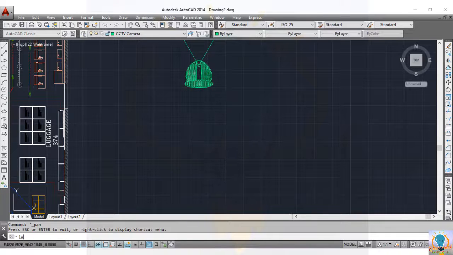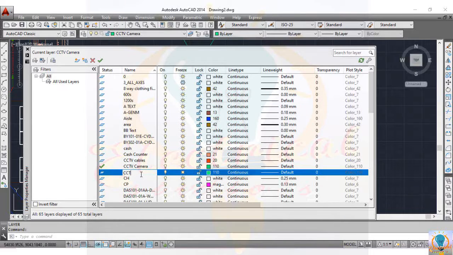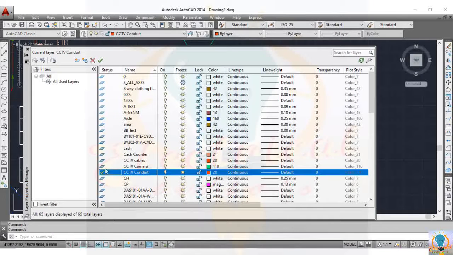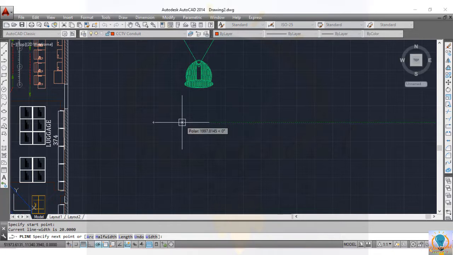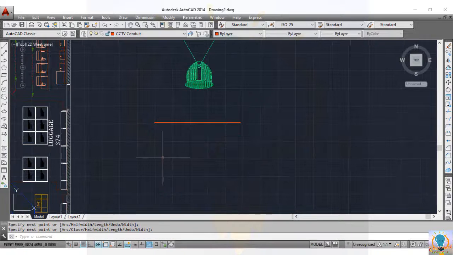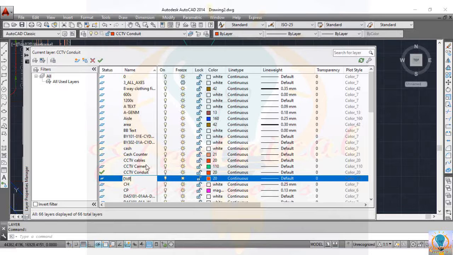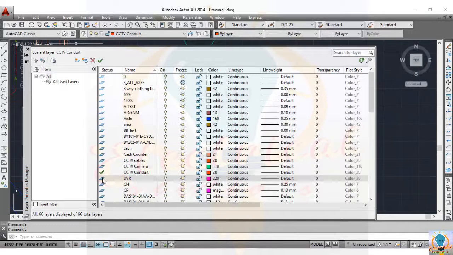Take new layer, LA enter, then new CCTV conduit. Select color and enable. Now draw the conduit. Now again draw DVR, new layer, LA enter, then new DVR and select this color and enable.